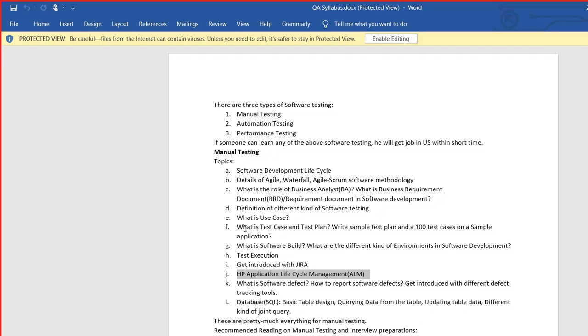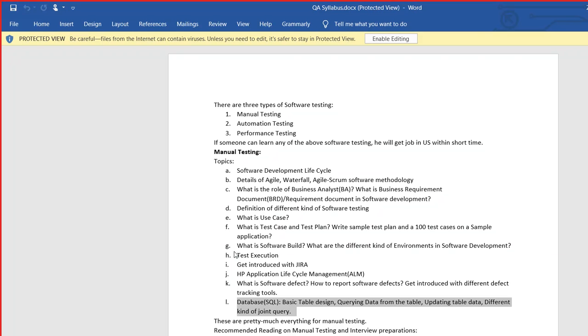You will be learning a lot about defects, how you report defects, and get introduced to different defect tracking tools. And then one of the key things, database, Oracle database. You will be learning it from the beginning.